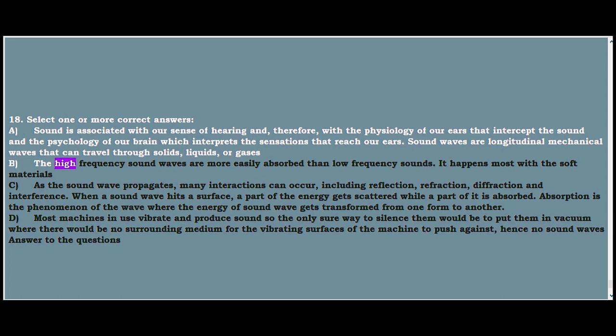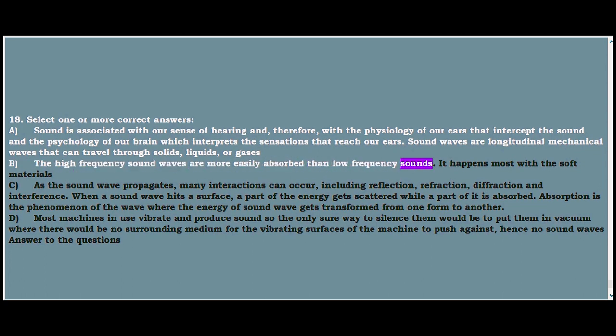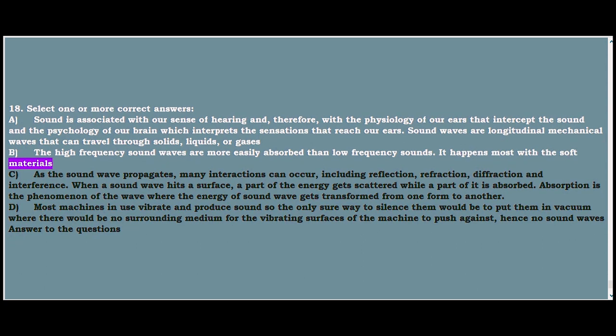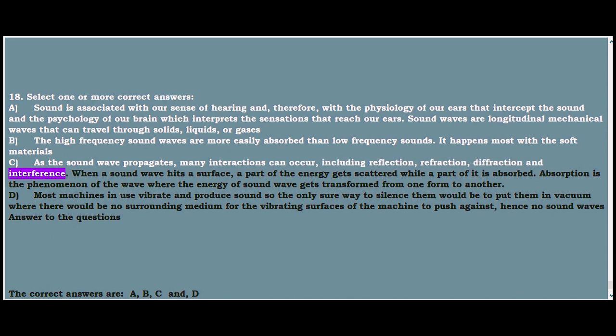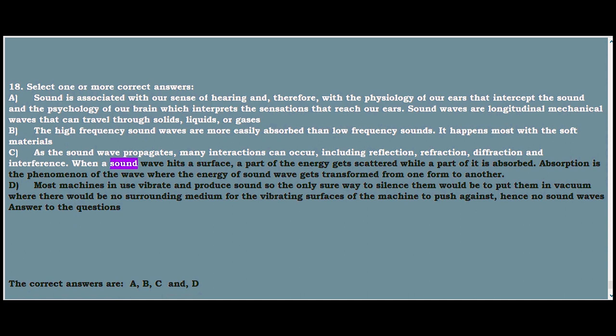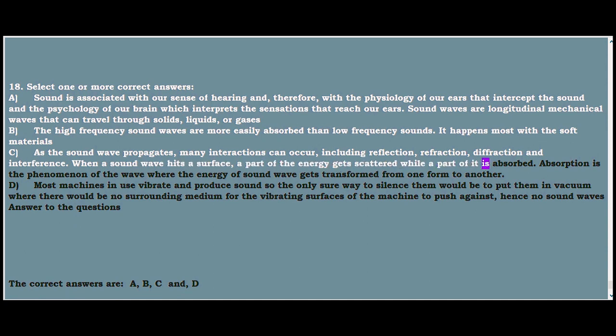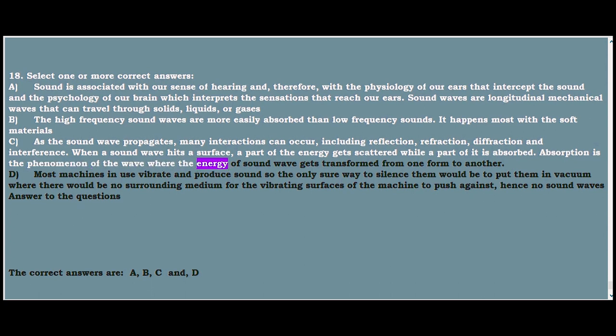B. The high-frequency sound waves are more easily absorbed than low-frequency sounds. It happens most with the soft materials. C. As the sound wave propagates, many interactions can occur, including reflection, refraction, diffraction and interference. When a sound wave hits a surface, a part of the energy gets scattered while a part of it is absorbed. Absorption is the phenomenon of the wave where the energy of the sound wave gets transformed from one form to another.